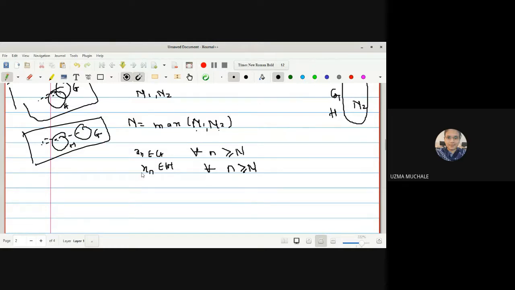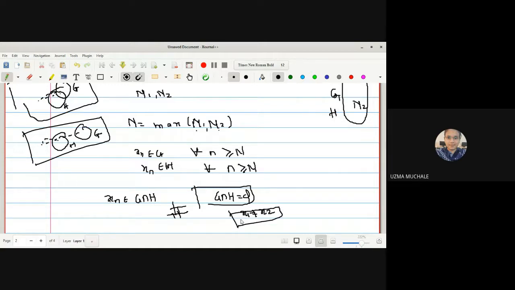Which means Xn is a common term of G and H, so Xn belongs to G as well as H. But what is our assumption? G intersection H is an empty set, which is a contradiction, since Xn is a common term between G and H, it cannot be empty.